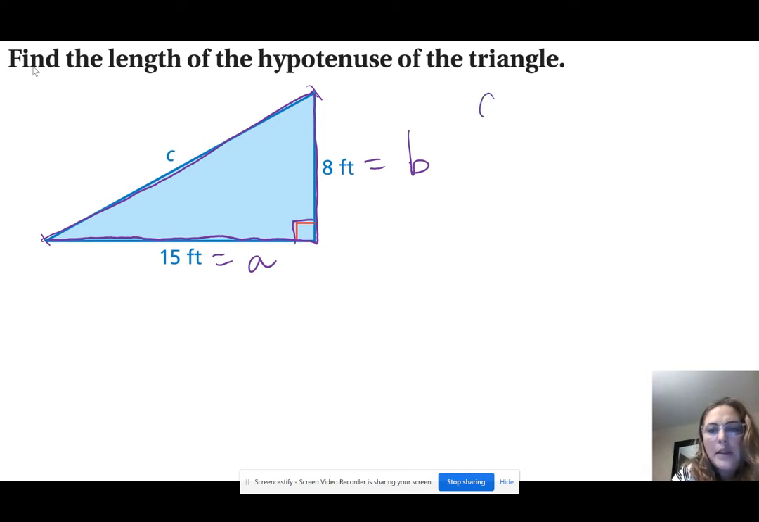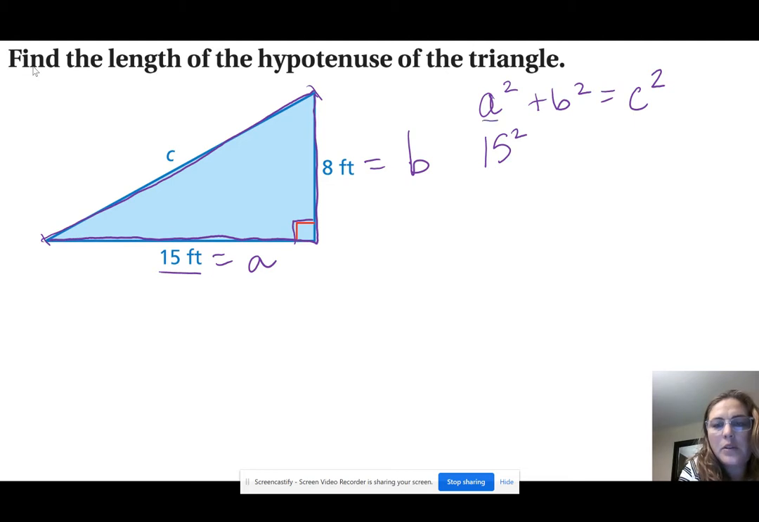So our Pythagorean theorem states that A squared plus B squared equals C squared. So our A is 15 feet. We don't have to write feet in the problem because the units get confusing. They look like variables. So we'll just put feet at the end. So 15 squared, because I want to square A, plus 8 squared equals C squared.